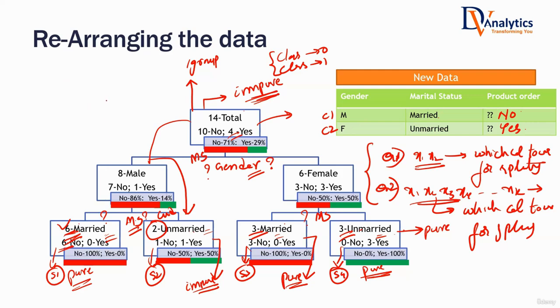It will give some prediction. Yes or no? It will give either 0 or 1. We have to say something, right? If a customer is here, male, married, or we will say customer is male, unmarried, we have to give some prediction, isn't it? That prediction will be inaccurate. You cannot predict accurately, but you will give some prediction, isn't it? Okay. So if all the segments are impure, the decision tree model that you are building will be very much inaccurate.